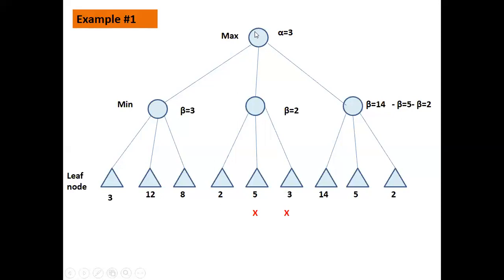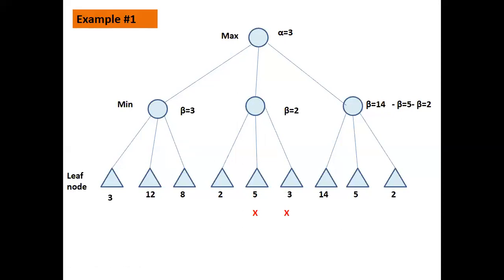This is nothing but alpha beta pruning. So what we did here, there we selected the maximum and here we selected the minimum. Now to select the maximum and minimum, alpha beta helped us in deciding whether you should go ahead or you should stop there and propagate the result to the upper level.